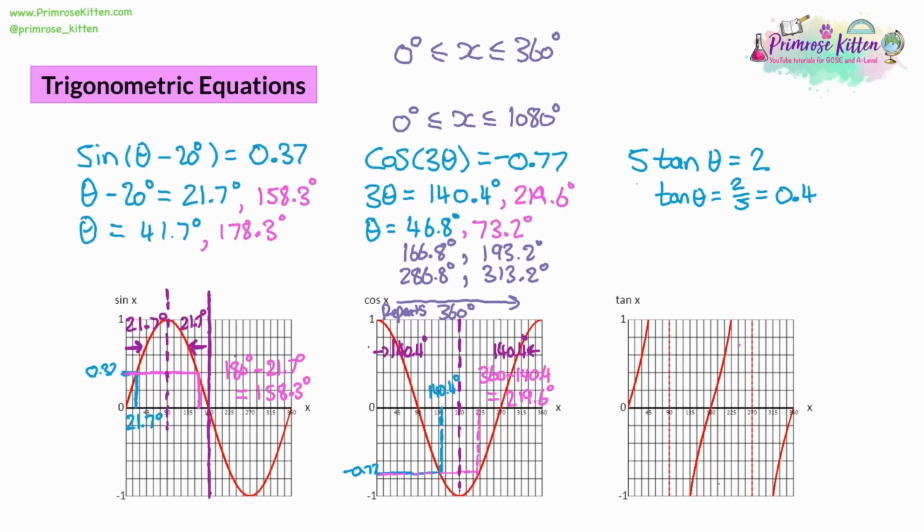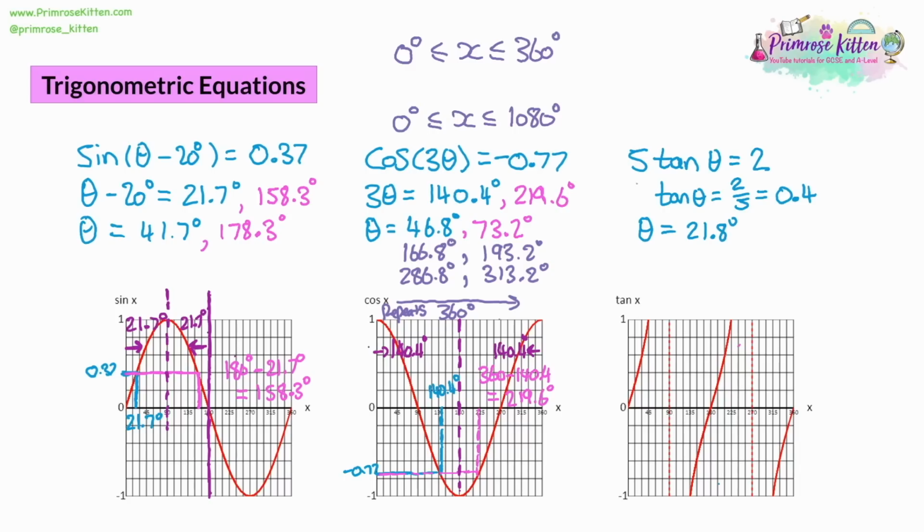So all we need to do now is do inverse tan to both sides, and that will give us that theta is equal to the inverse tan of 0.4. Or inside your brackets, you could write 2 divided by 5. That would work as well. And that gives you 21.8 degrees to 1 decimal place.